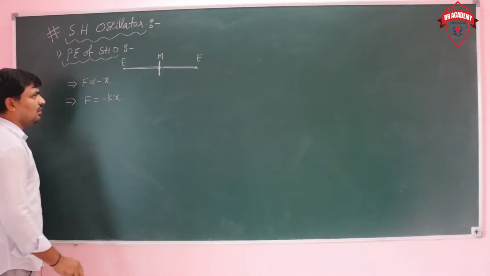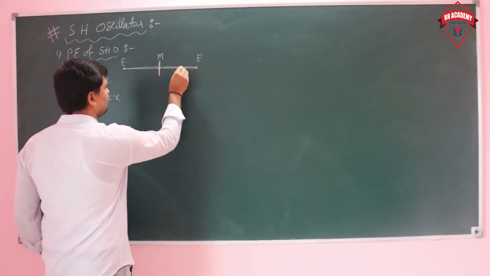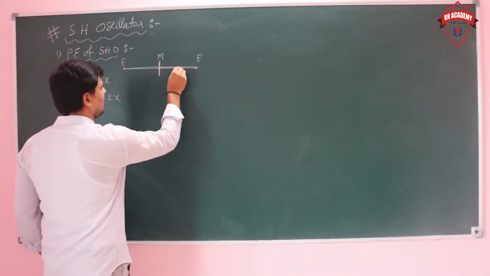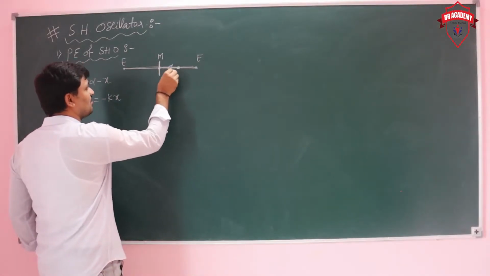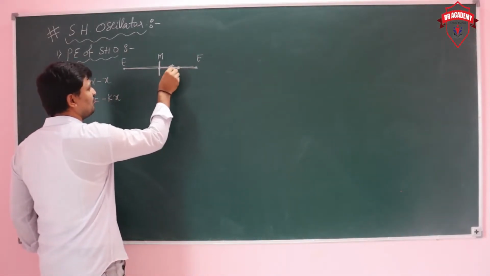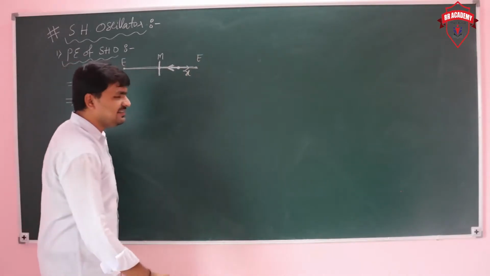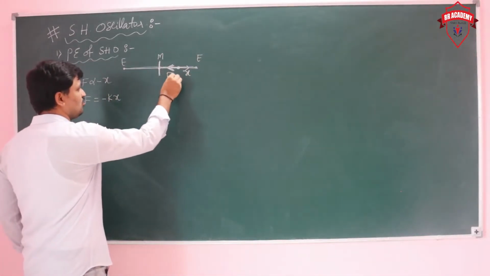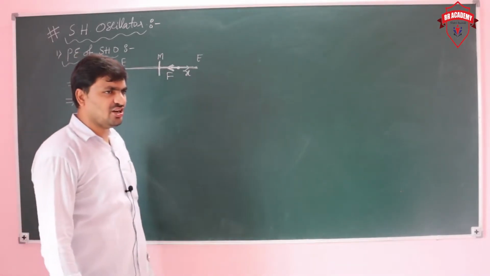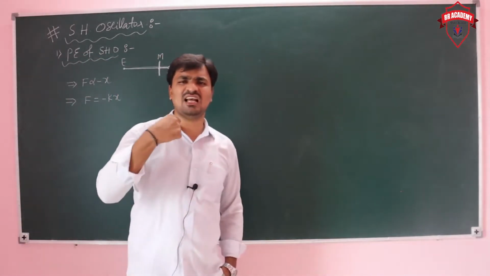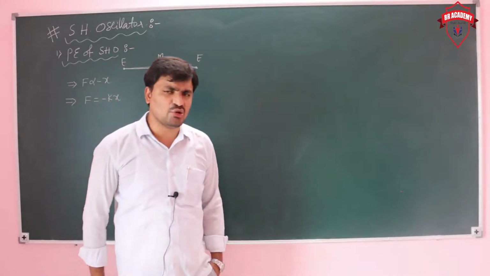Simple harmonic motion means the restoring force is acting in one direction and the displacement in the opposite direction. The displacement and the force are opposite to each other.